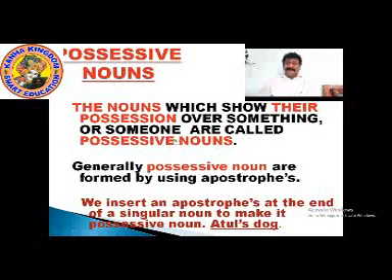We insert an apostrophe s at the end of a singular noun to make a possessive noun. For example, we have seen Atul's dog, which shows the possession, where the singular noun Atul is formed into a possessive noun by adding apostrophe s.